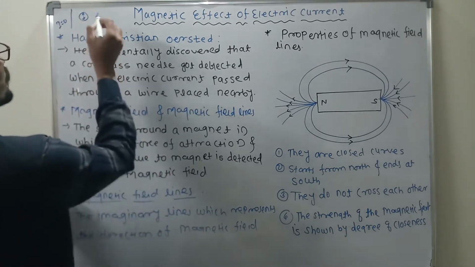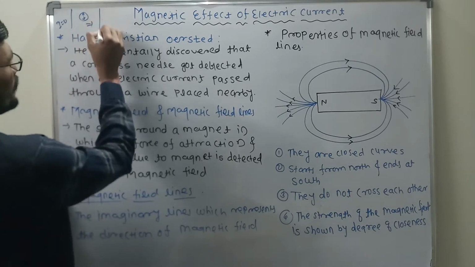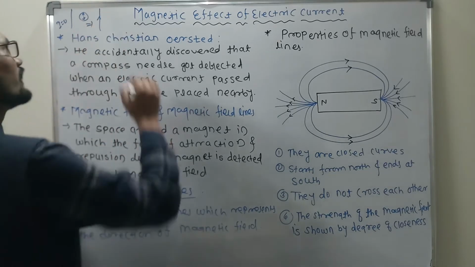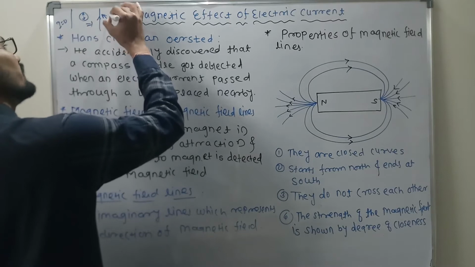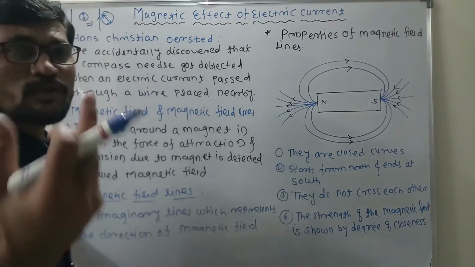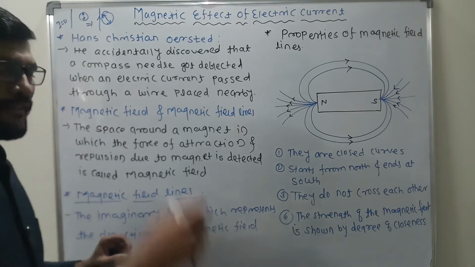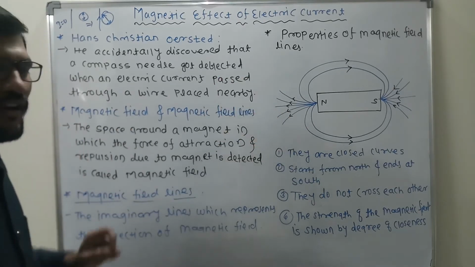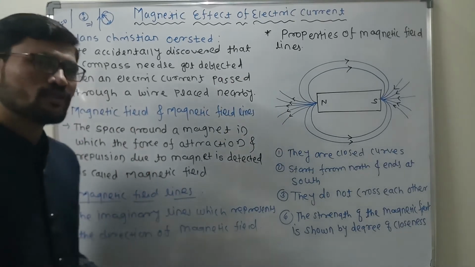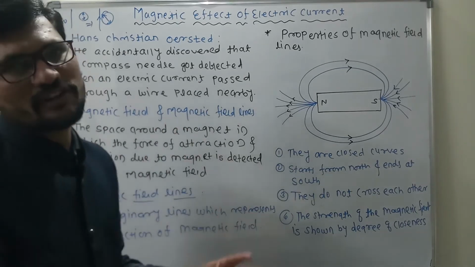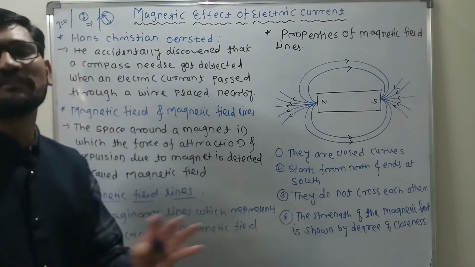But as soon as we allowed some amount of current to pass through the wire, the magnetic compass showed deflection. There he understood that when the current is passed through the wire, the magnetic compass shows deflection. This is called the concept of the magnetic field.